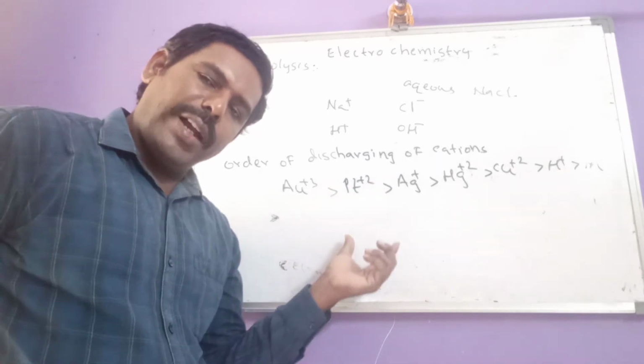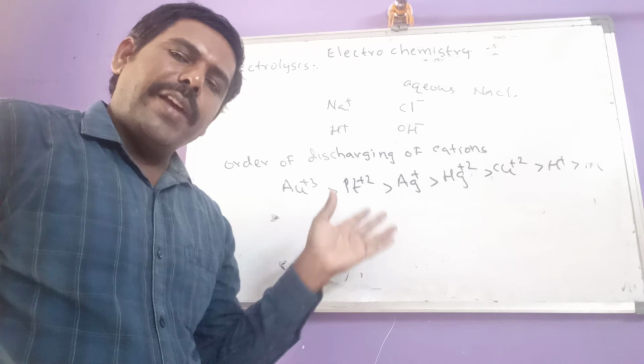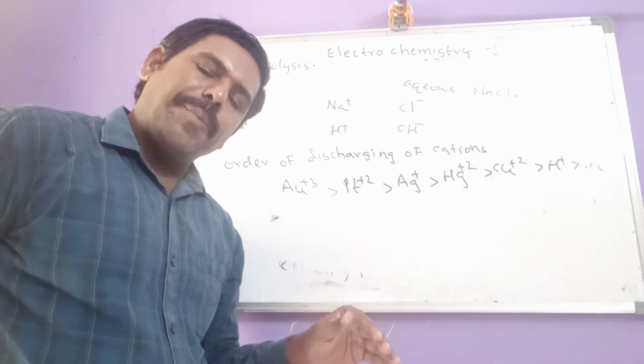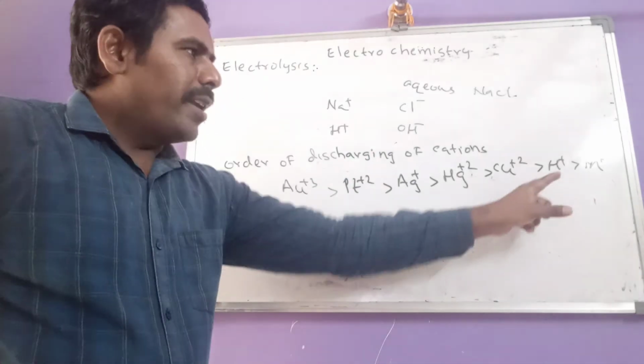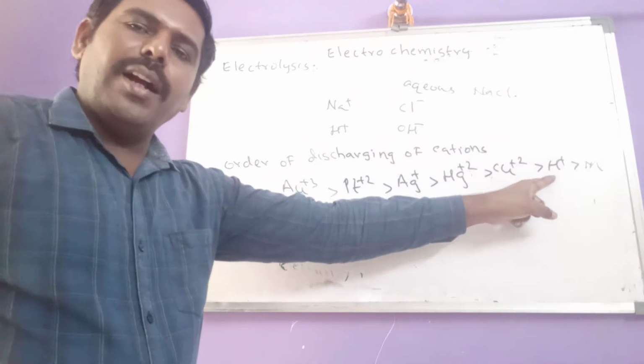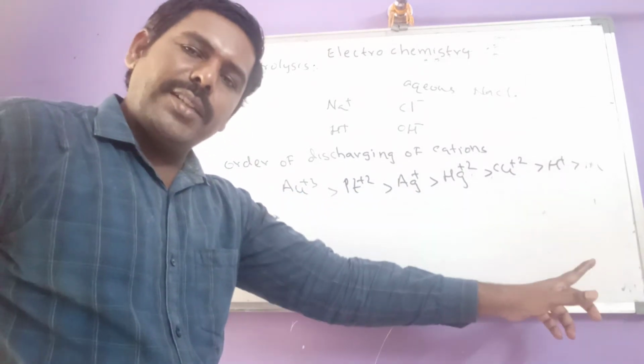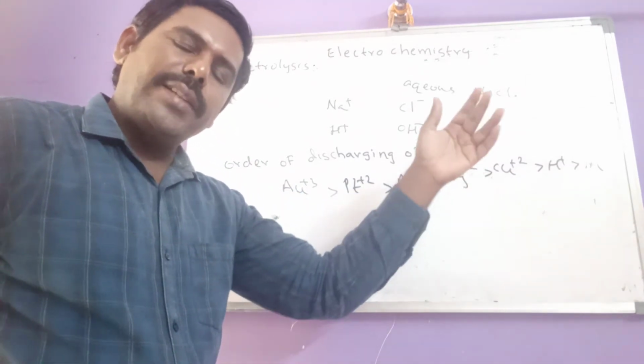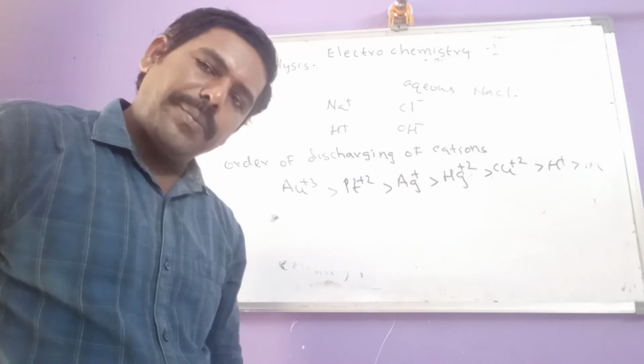Except these 5 ions, if any other cation is present, now H+ will undergo discharge first, and hydrogen gas is liberated at the cathode.